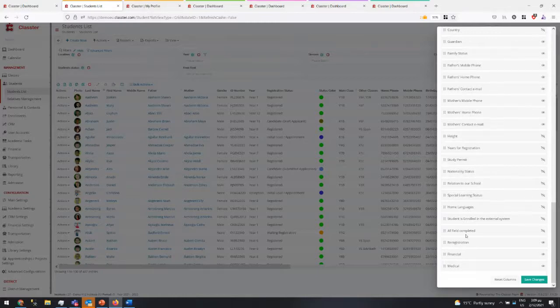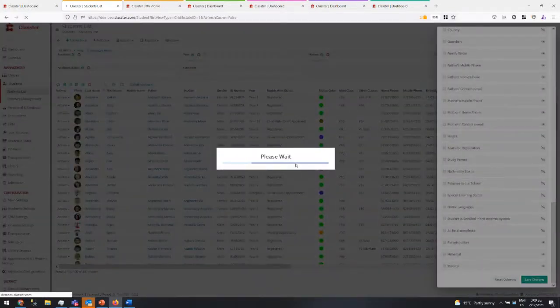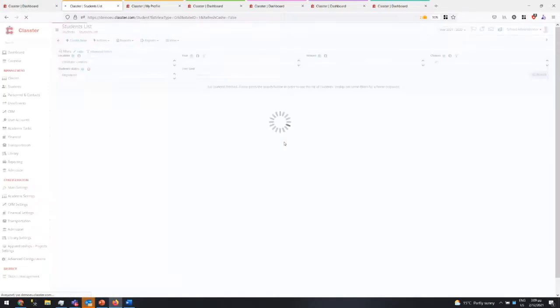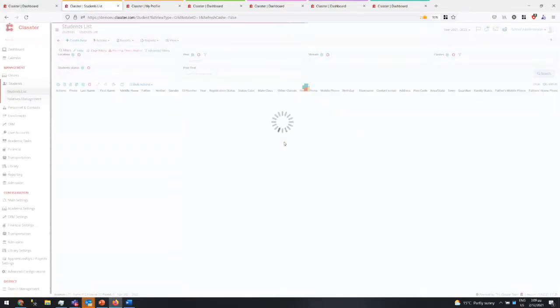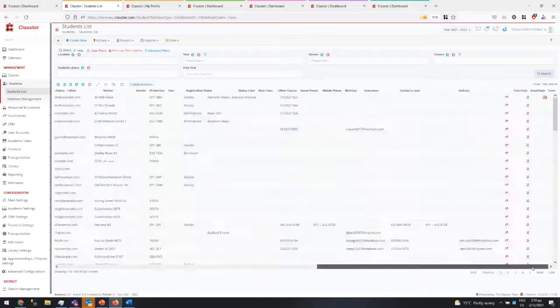You have some buttons that show information like the registration, financial, medical. So if I do save, that is saving things in the database, and then you see the grid refresh, and you get the new list that you have selected. So it is a full new set back from the database that is going to bring all the data. Unless you are lucky and it doesn't work, like it happened in my case, but it was just a matter of timing.